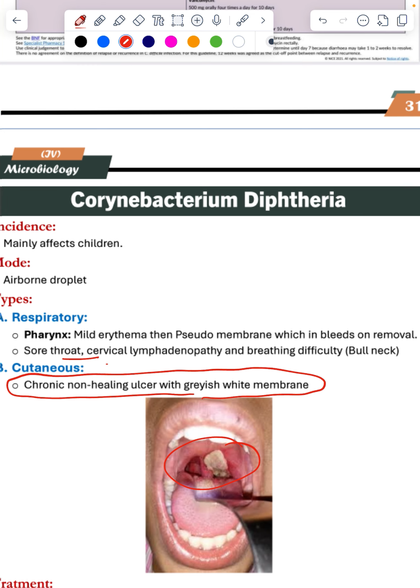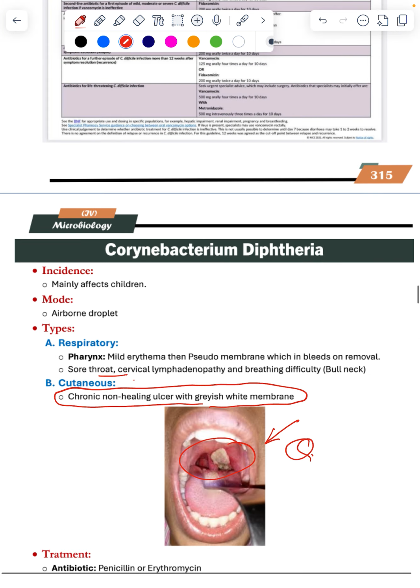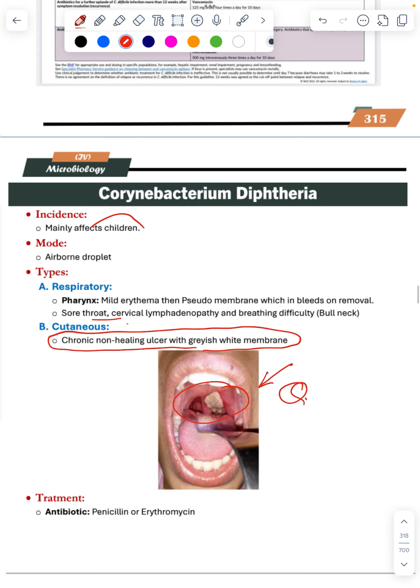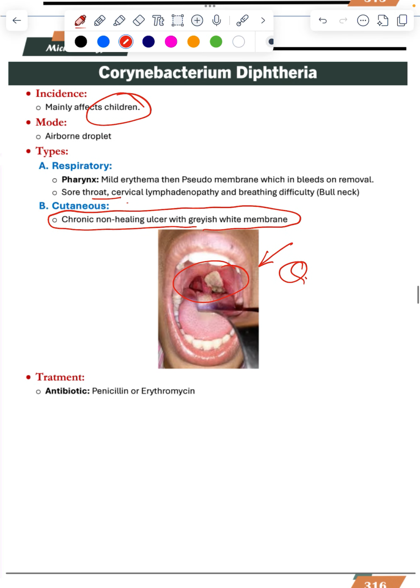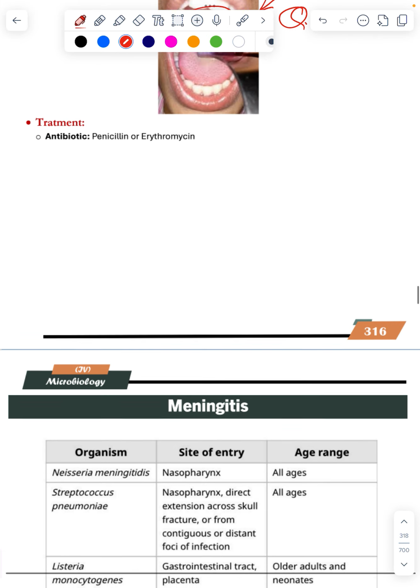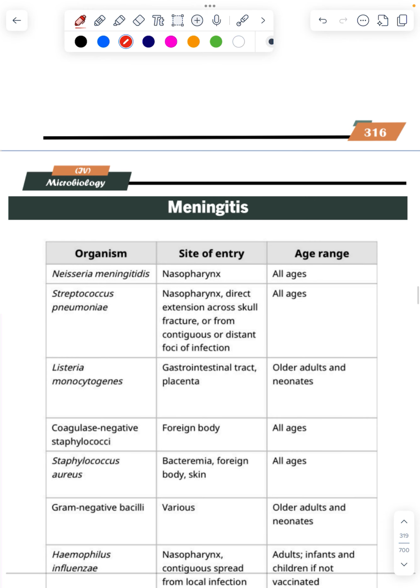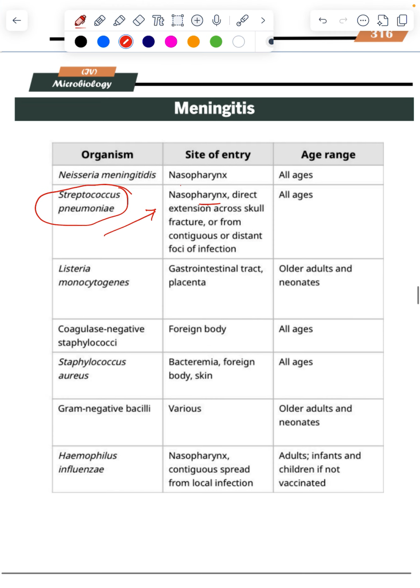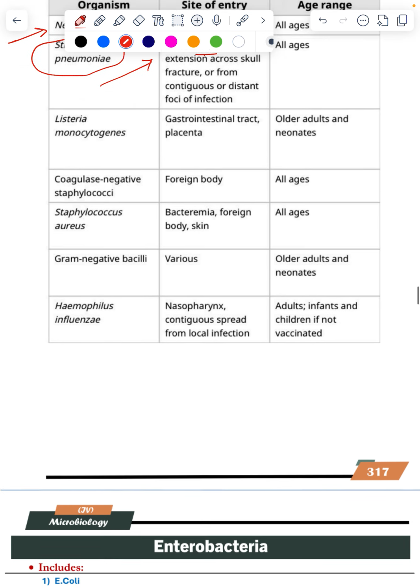Neisseria meningitidis, site of entry is through the nasopharynx. Streptococcus pneumoniae causing meningitis, entry through the nasopharynx, contagious, all ages. Neisseria meningitidis and Streptococcus pneumoniae are two commonly asked questions. H influenzae, very common. Patient is unimmunized, child or adult, nasopharyngeal infection, local infection. So H influenzae meningitis.